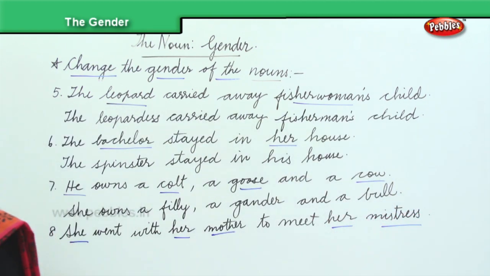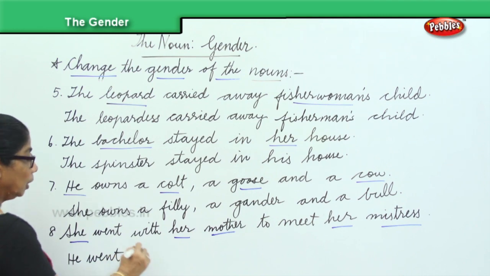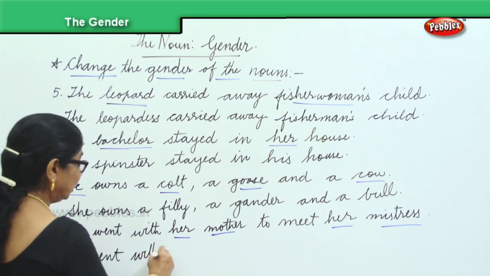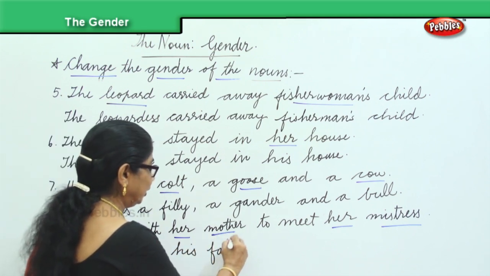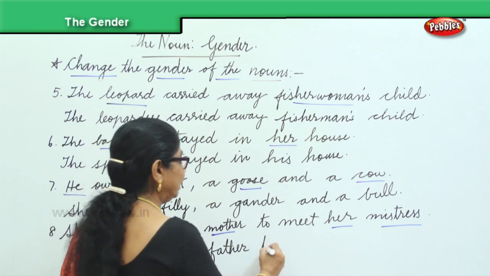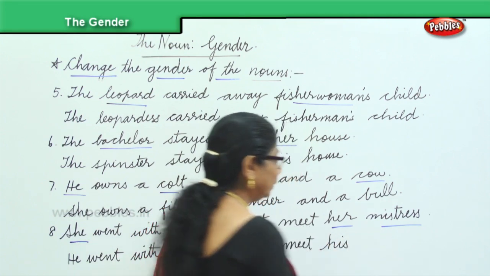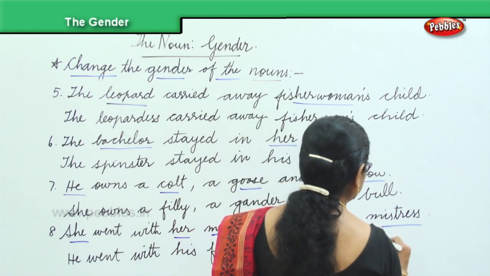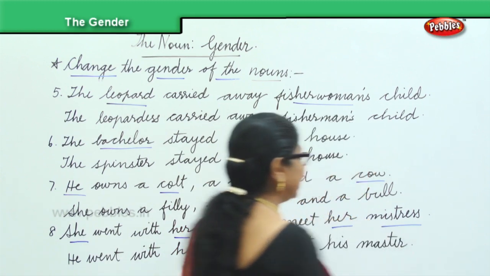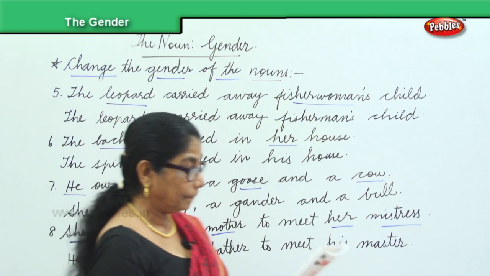Okay. Now let's look at it. So what will you say? He went with, very good, his father. Mother becomes his father. Very good. To meet his mistress, master. Very good. To meet his master. Again, unless we know the genders, we cannot change. Then we need to do a couple of them orally.